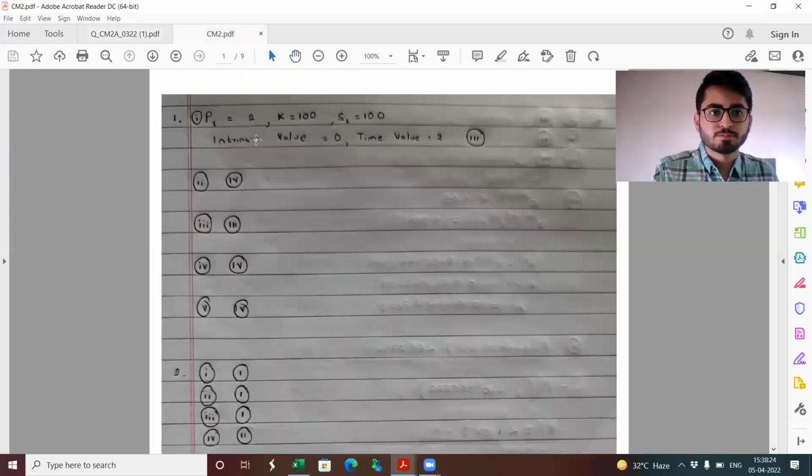So this is the answer key. For part 1, it's option 3. Part 2, it's option 4. Part 3, it's option 3. Part 4, it's option 4. And then finally, part 5